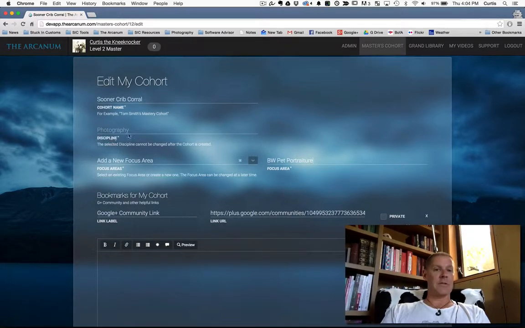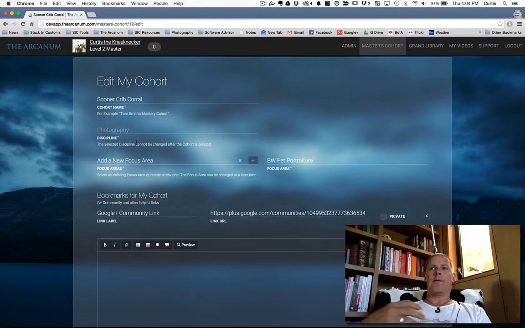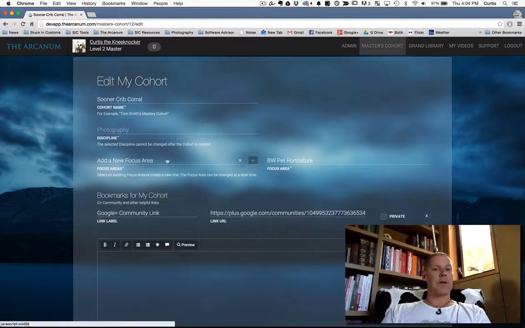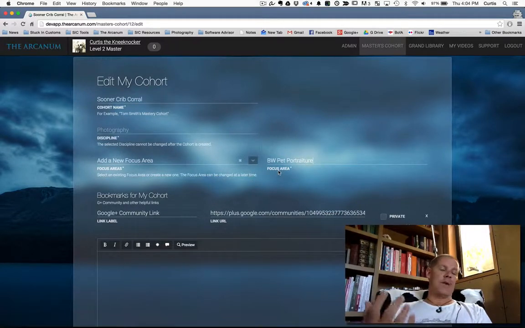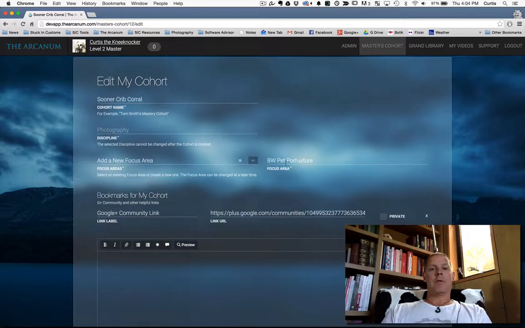You cannot change the photography discipline. And the reason for that is because levels are tied to a discipline. So if an apprentice has leveled up to level 7 within the photography discipline in your cohort focused on black and white pet portraiture, they can always, if they choose to, switch to a different master cohort, and maybe that cohort is focused on people portraits. And what would happen is they would maintain their level 7 in that new cohort.